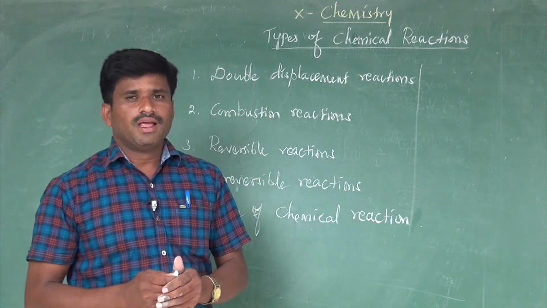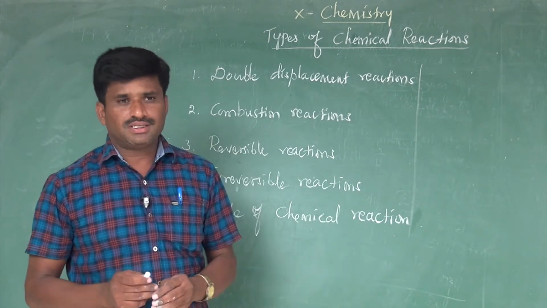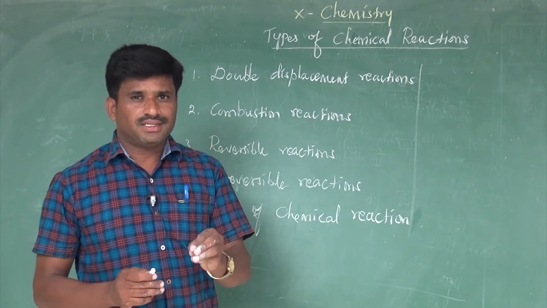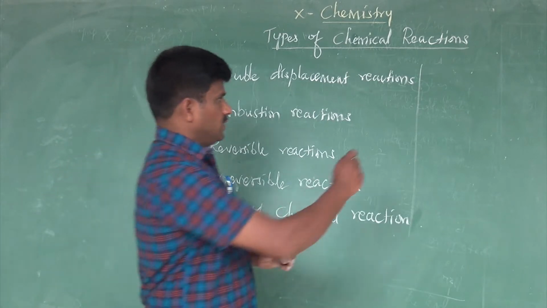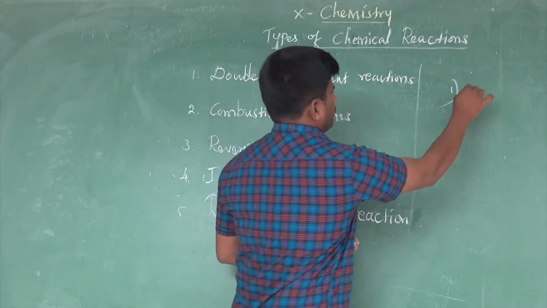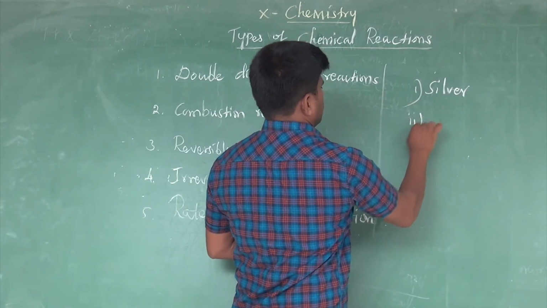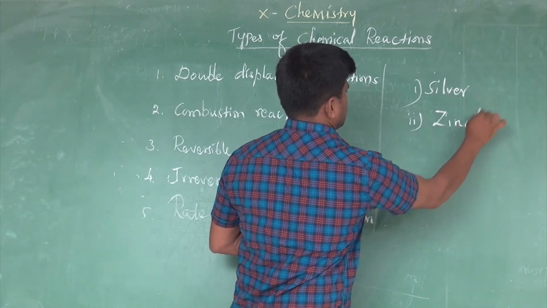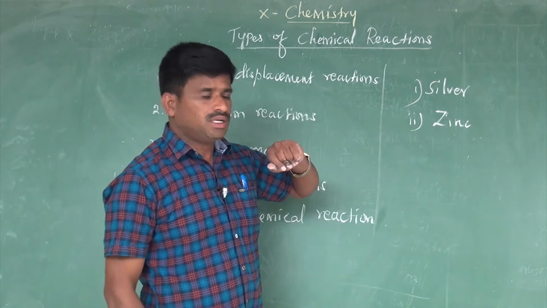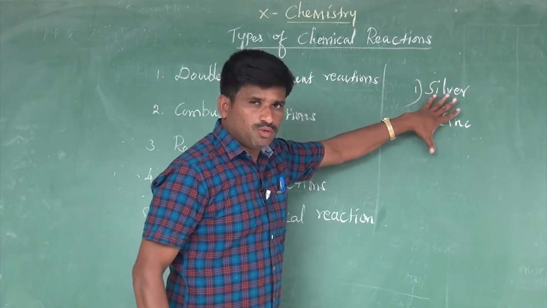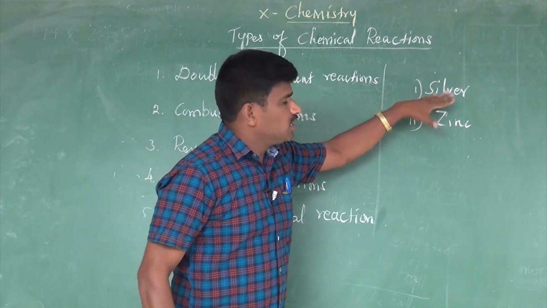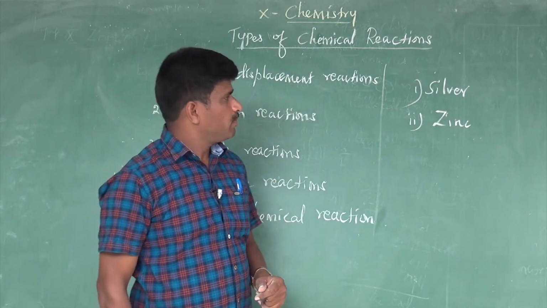Watch the question carefully. The metals are silver and zinc. Among these two metals, which metal displaces hydrogen gas?